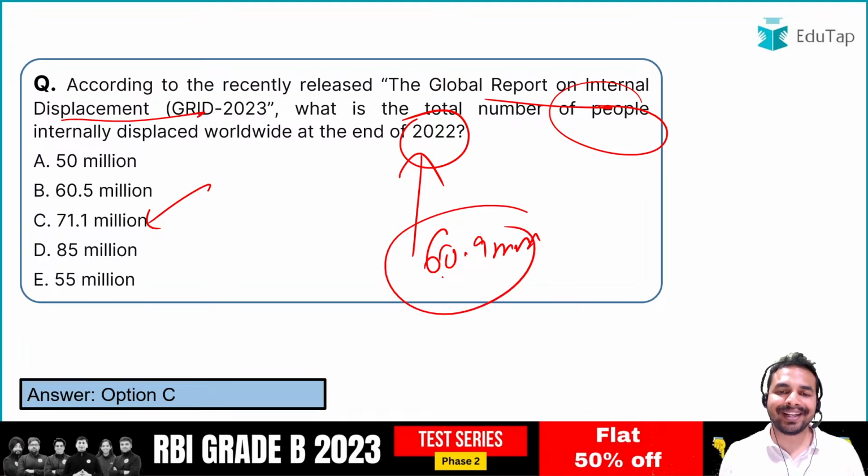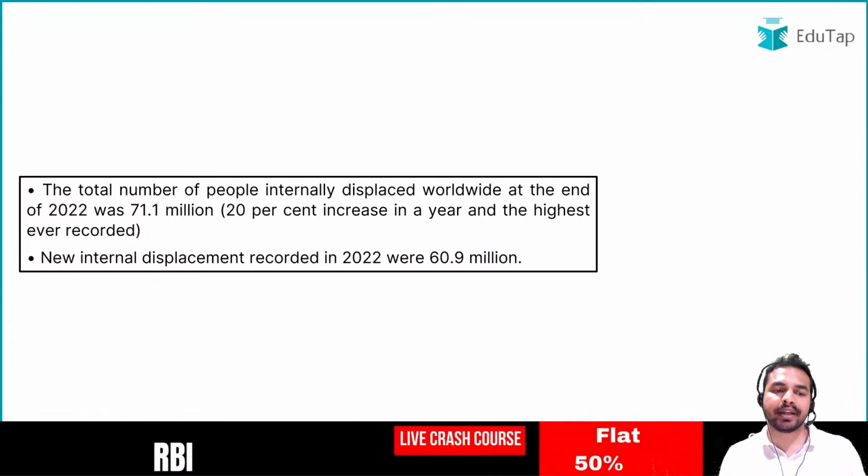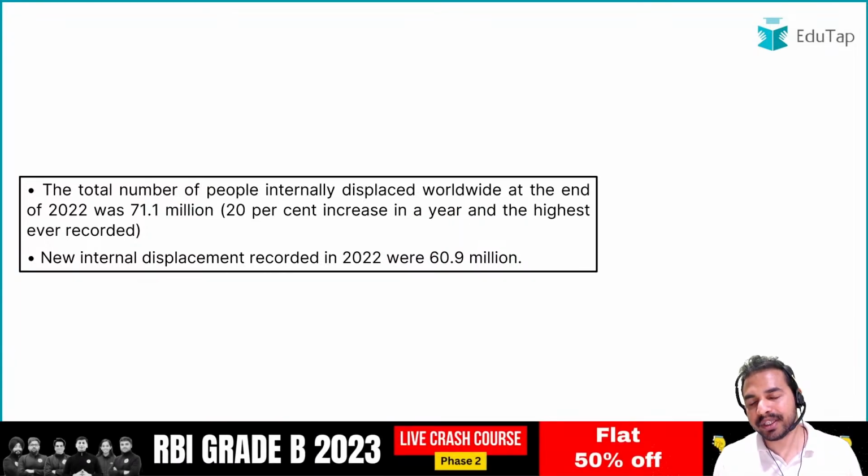ठीक है, so that is the right answer on the Global Report on Internal Displacement. And this is the right answer. This is the important thing that you should cover from the exam point of view.